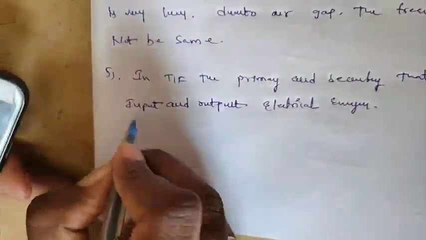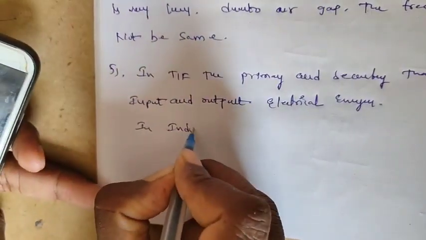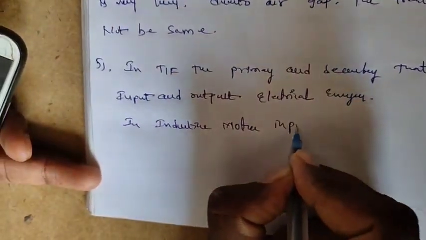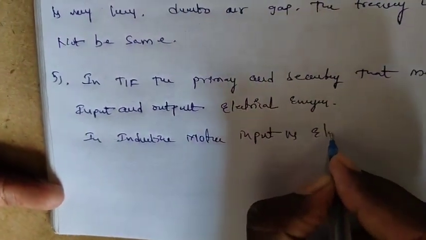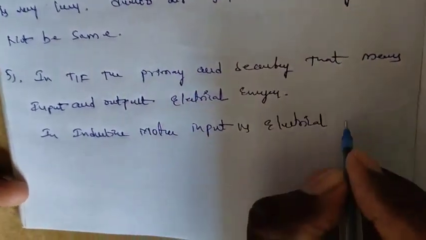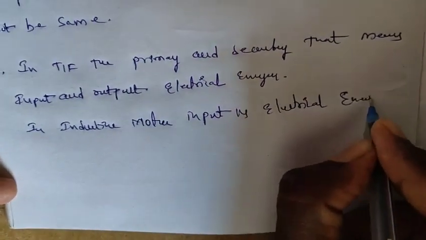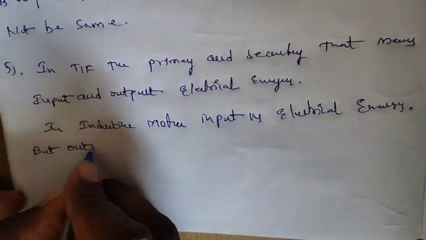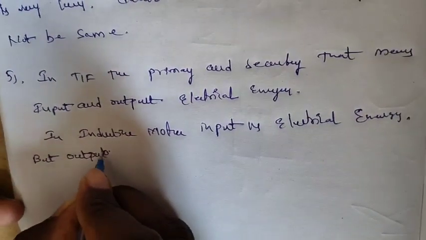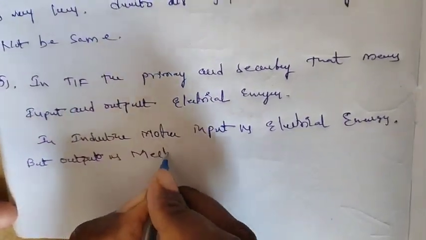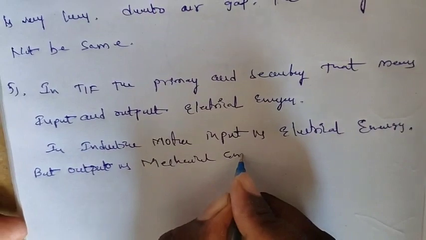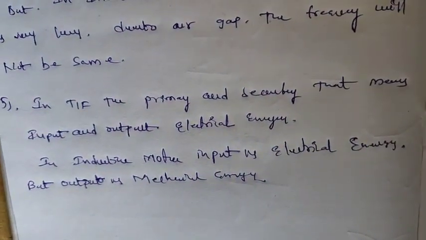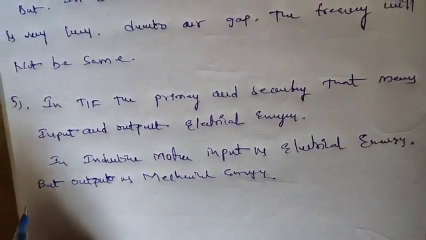In an induction motor, input is electrical energy, but output is mechanical energy.